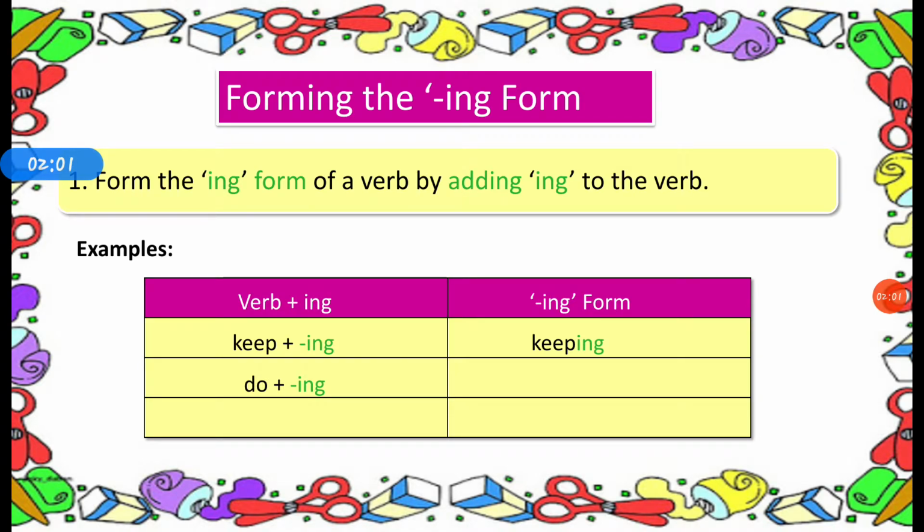Do, doing. Sing, singing. Keeping is the ing form of the verb keep, doing is the ing form of do, and singing is the ing form of sing.